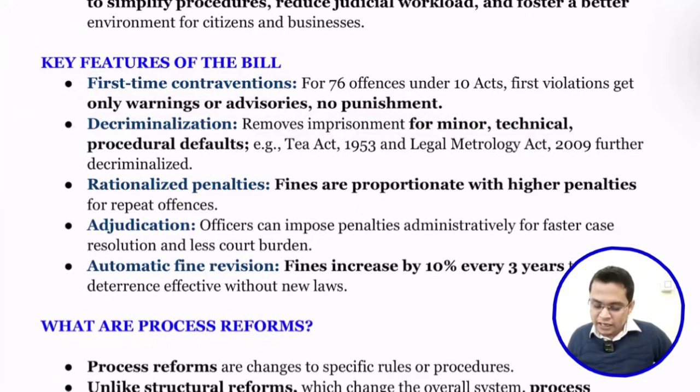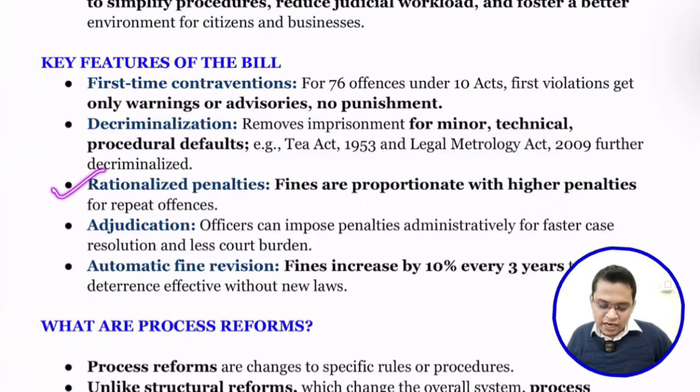For example, the Legal Metrology Act basically deals with packaged food, and I think it covers what kind of nutrition details must be contained. That is what comes under the Legal Metrology Act. You have to specify everything about any product. If any small error is there, it is not a criminal offense; rather, you can just pay a fine and everything is over.